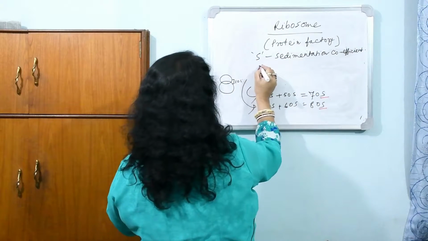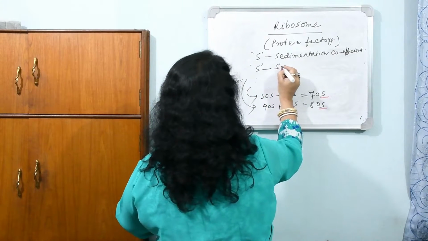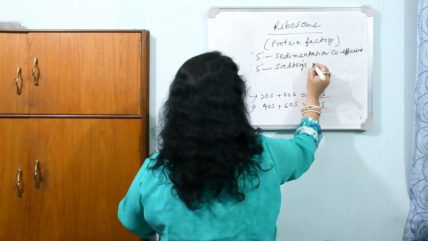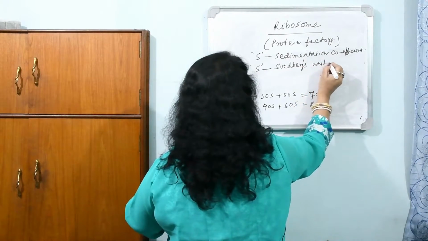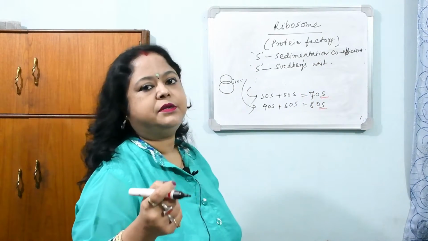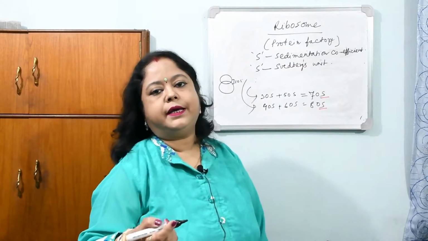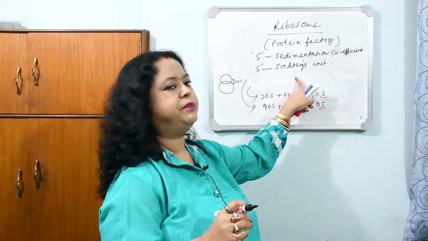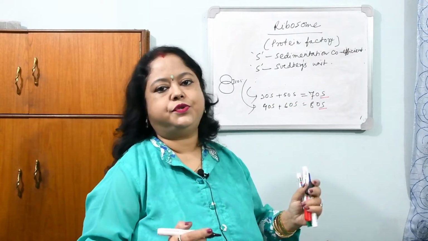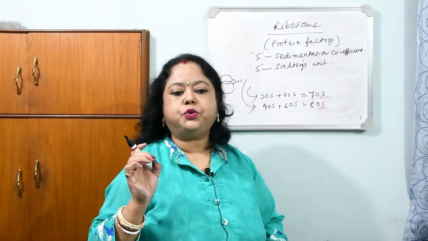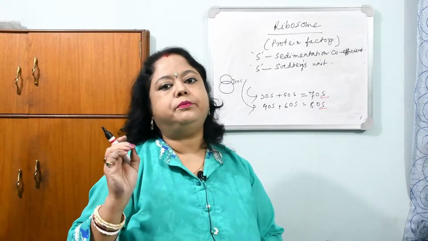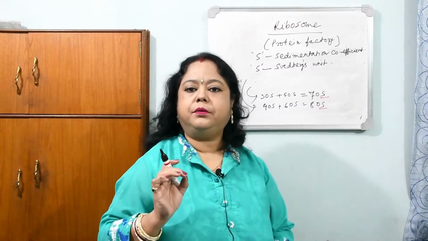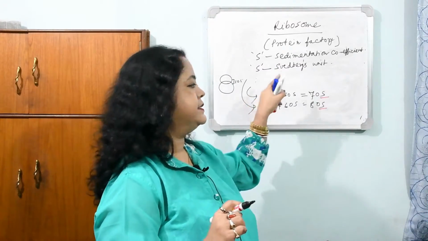And number two, S denotes the Svedberg's constant or Svedberg's unit. It was first sedimented by the scientist Svedberg. That's why it's also known as S. So on the basis of the two things, that is the sedimentation coefficient as well as the inventor, it's known as S.